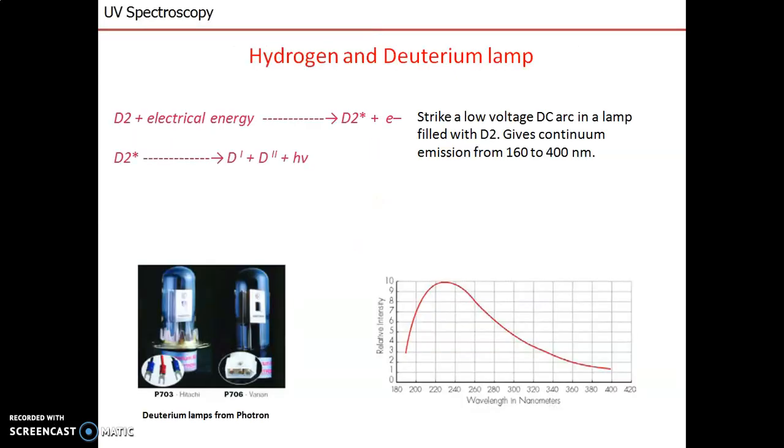Starting with the hydrogen and deuterium lamp, whenever we provide electrical energy to the deuterium molecule, it goes to an excited state, and from the excited state it comes back to the ground state by emitting UV radiation. Like this, we get UV radiation from the hydrogen or deuterium lamp. It gives continuous emission of UV radiation from 160 to 400 nanometer.